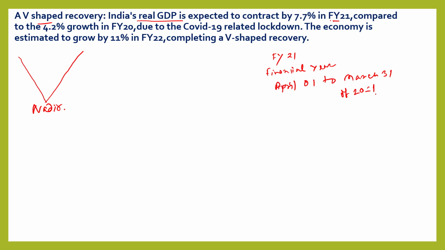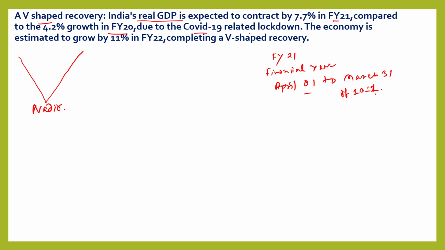That means this year, from April 1 to March 31, our GDP will contract by 7.7% because of this corona, compared to the 4.2% growth in fiscal year 20. Last year, there was a GDP growth rate of 4.2%.